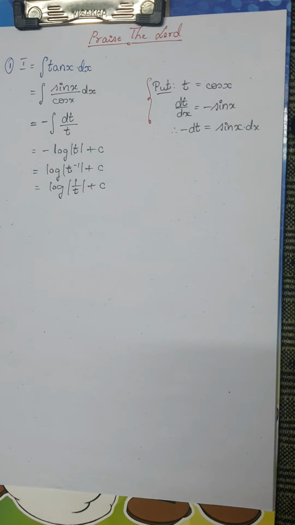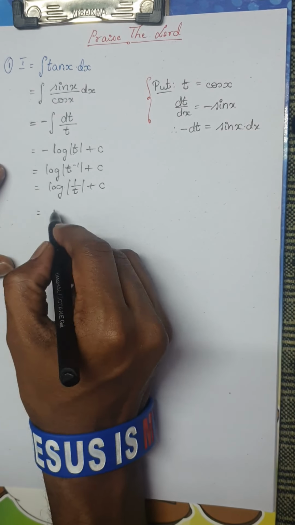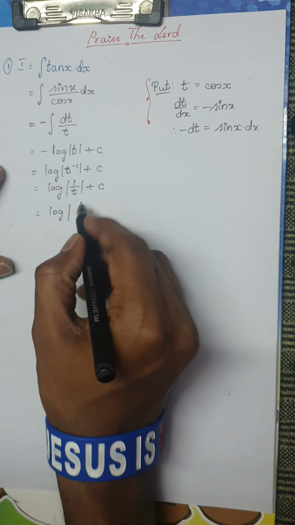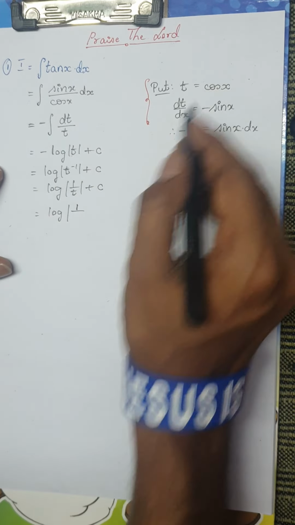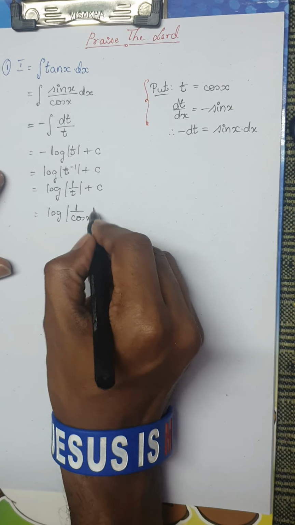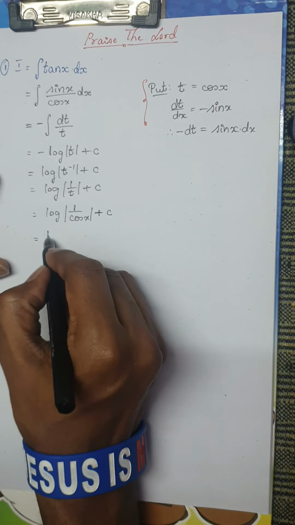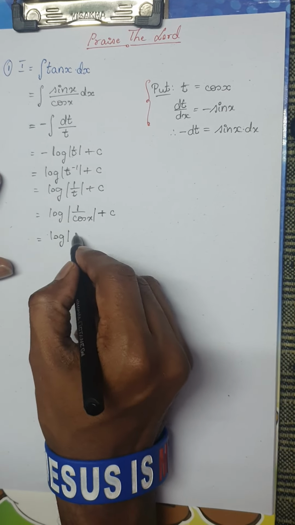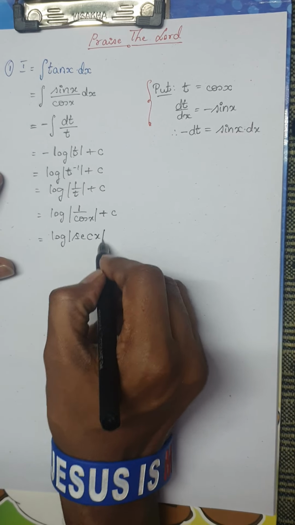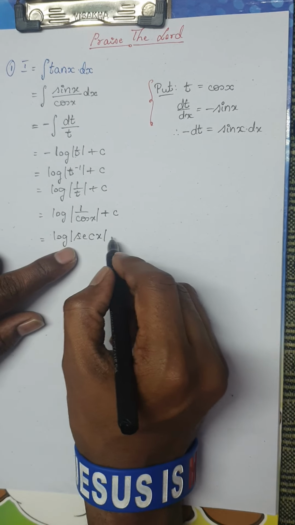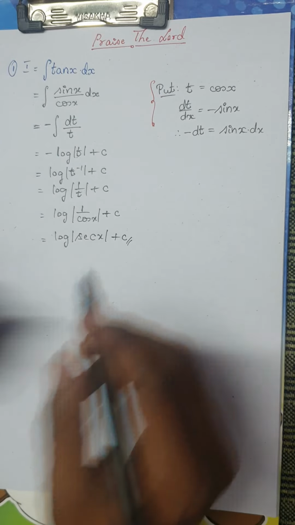You might be wondering why. So this can be written as log of 1 divided by, what is t? t is cos x, plus c. So this can be written as log of mod, what is 1 by cos? 1 by cos is secant x, isn't it? Plus c, which is the final answer.